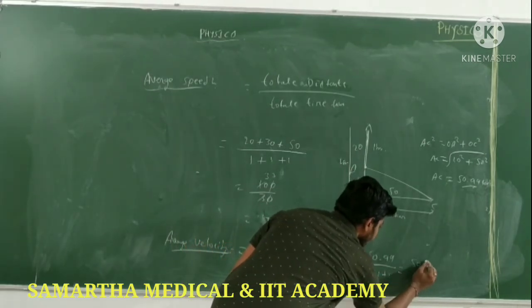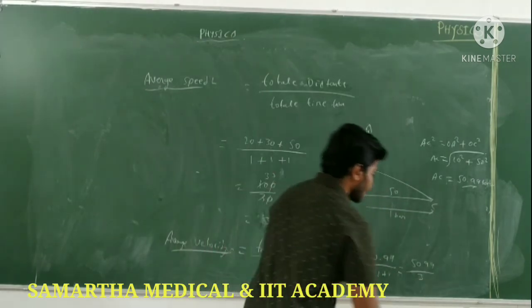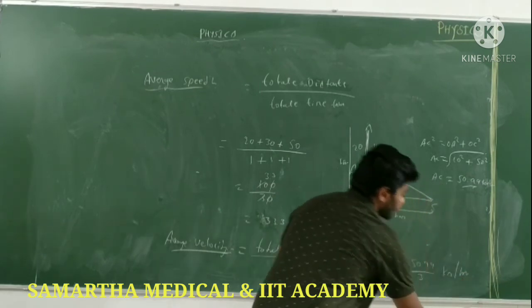So 50.99 divided by 3 hours. Again you calculate. This is the average velocity in kilometers per hour.